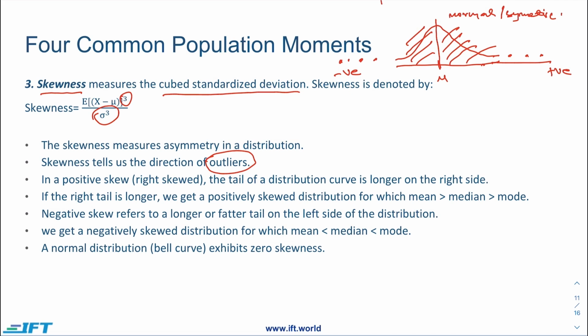These outliers actually impact the overall mean of the distribution. So if there are a lot of values here, then the mean would be shifted here and the curve would become something like this. Now this particular curve would be considered as left skewed.